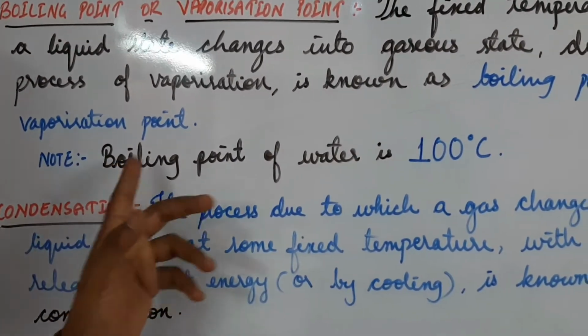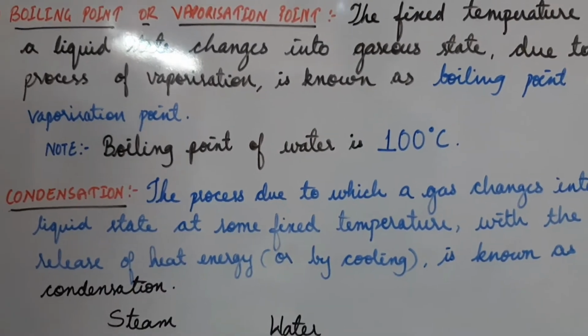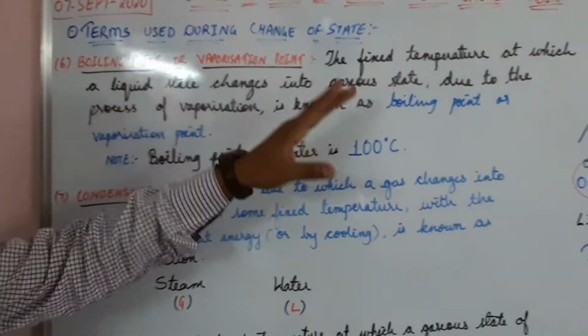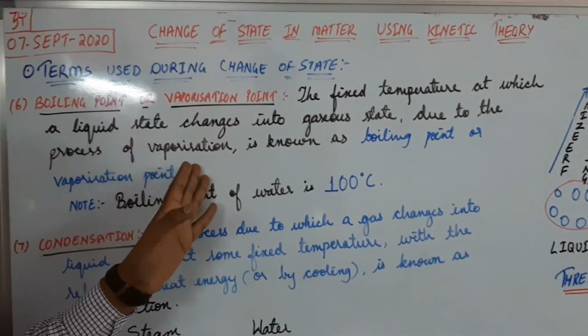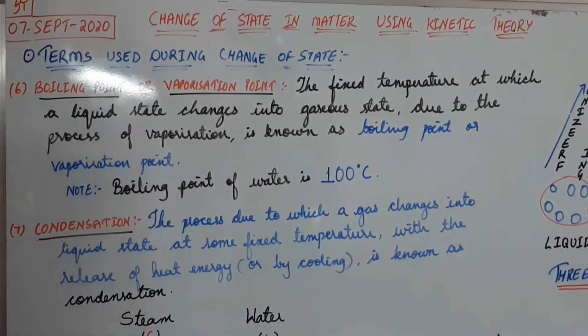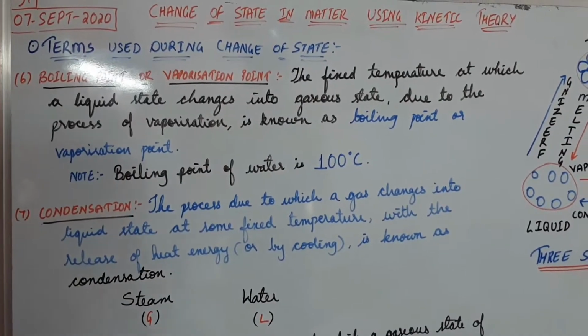Here the boiling point of water is 100 degrees Celsius. So the temperature at which the liquid changes into a gaseous state due to the process of vaporization is known as a boiling point or vaporization point, and the boiling point of water is 100 degrees Celsius.